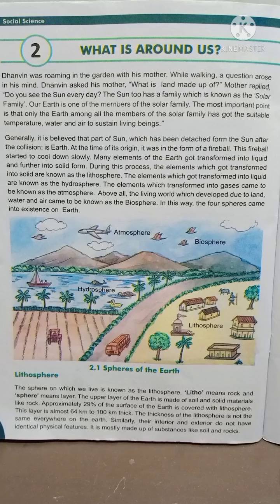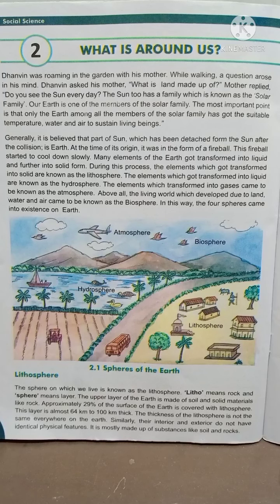It is said that many elements, means parts or pieces of the earth, got transformed into liquid and further into solid form. And during this process, the elements which got transformed into solid are known as